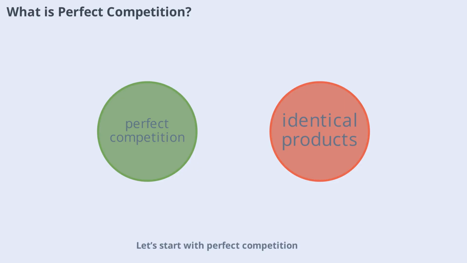Let's start with perfect competition. Imagine a marketplace where countless sellers offer identical products and no single seller can influence the price. In this environment, buyers and sellers have complete information, and anyone can enter or leave the market freely. This is the essence of perfect competition. It's an idealized scenario, but it helps economists understand how prices and output are determined when competition is at its highest. Think of agricultural markets like wheat or corn, where many farmers sell nearly identical goods.